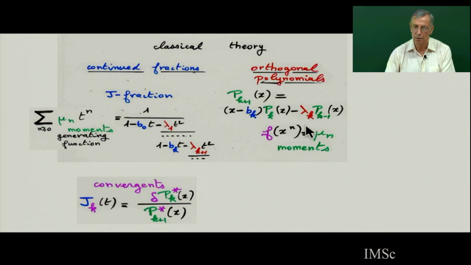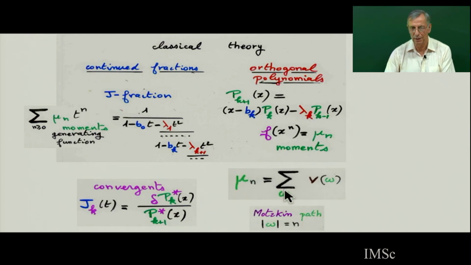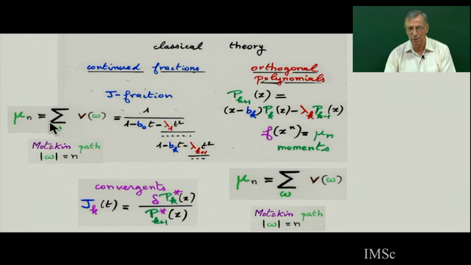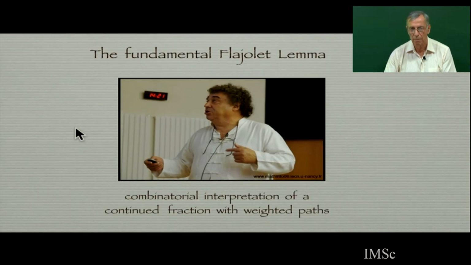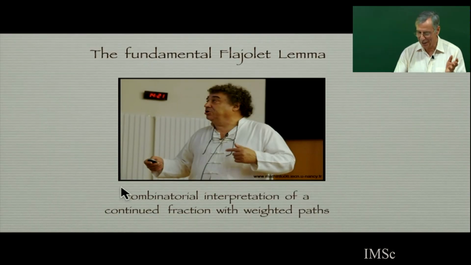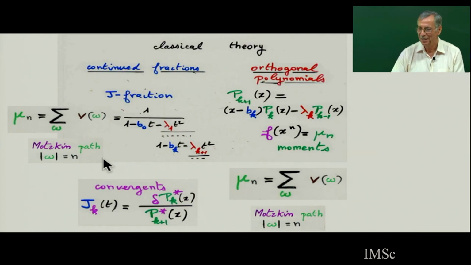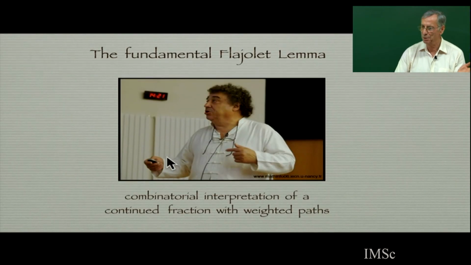So we have seen that these moments are interpreted by Motzkin paths. And so the moment here must also be Motzkin paths here. So this J-fraction, Jacobi fraction, is the sum of the moments. And this is Flajolet's fundamental lemma. That was in 1980. He starts from this level, working with the Jacobi continued fraction, and he gives a combinatorial interpretation of any continued fraction with coefficients b_k, lambda_k. And this interpretation was given in terms of Motzkin paths.